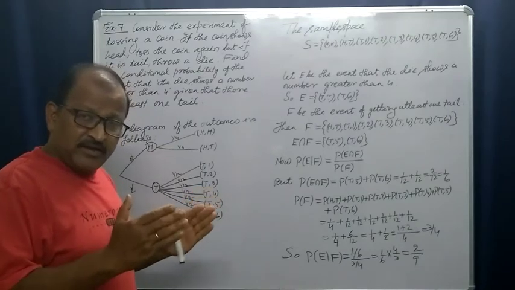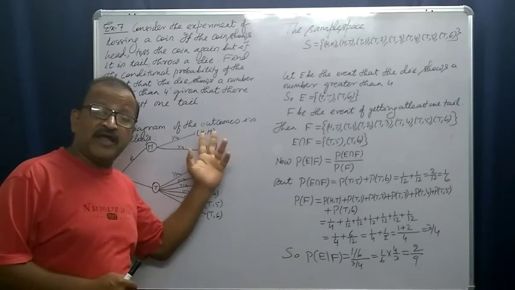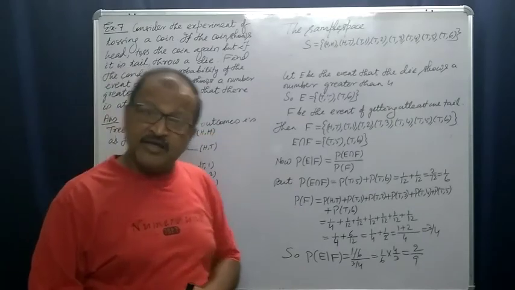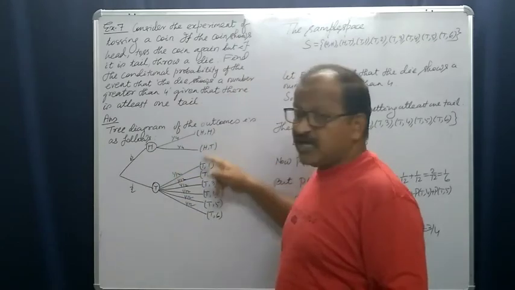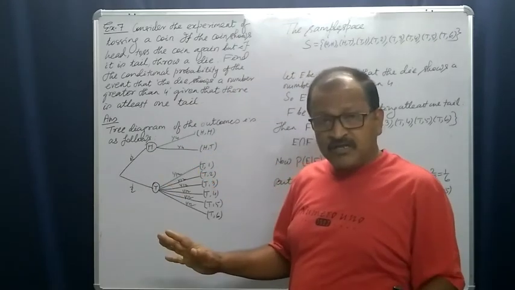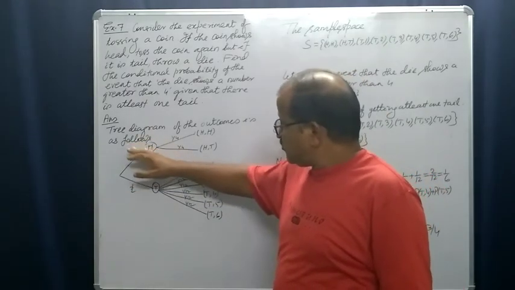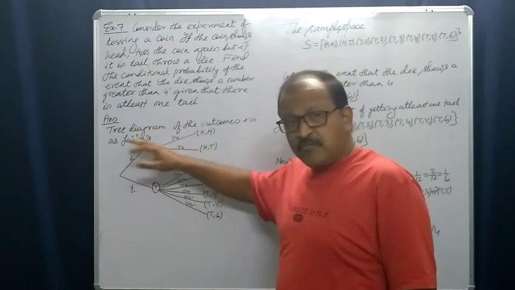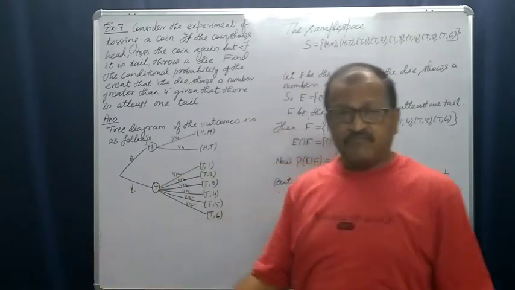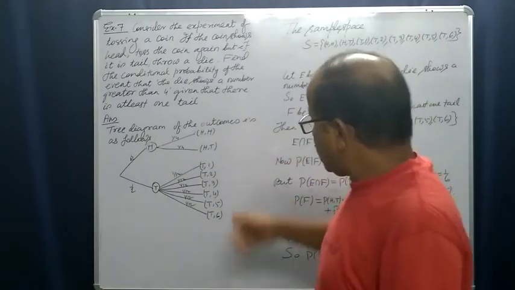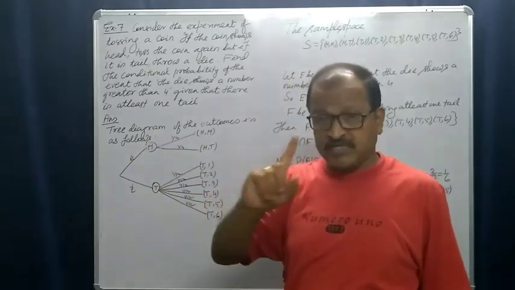So in the combined experiment, what is the probability of getting head? Again, head and tail are equally likely, right? The occurrence possibility of the first head is half. From that half, again they will be divided into half and half, right? The probability of occurrence of head is half.